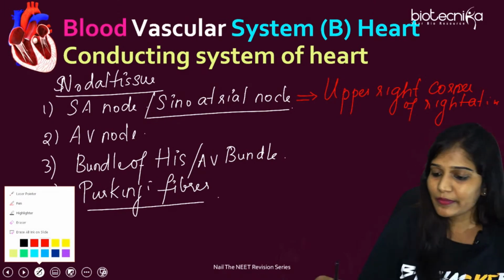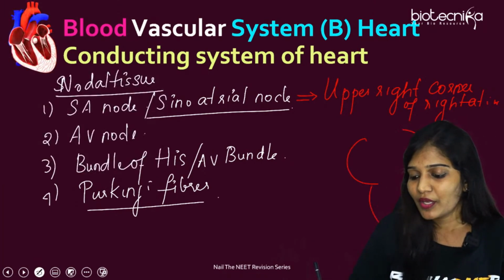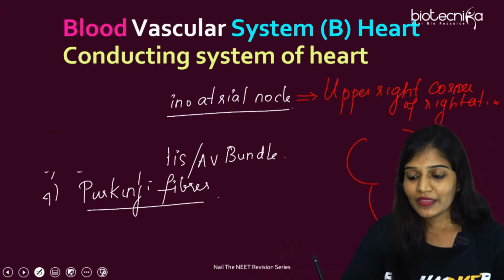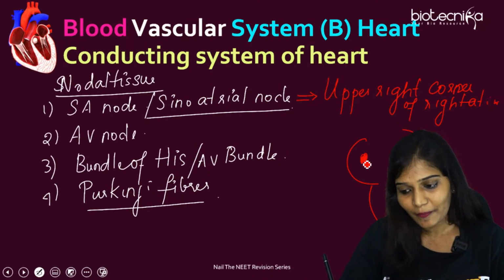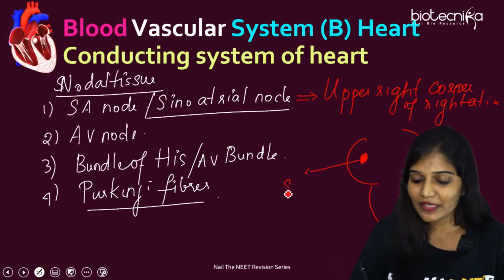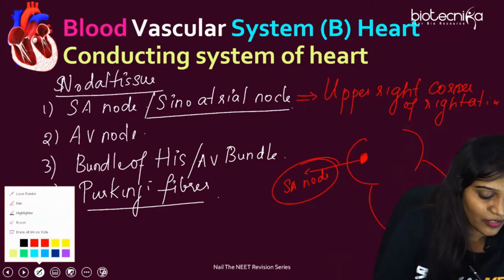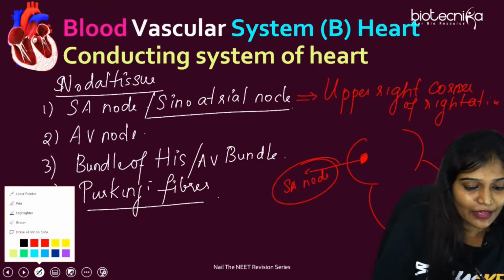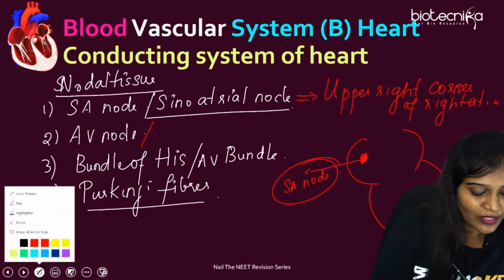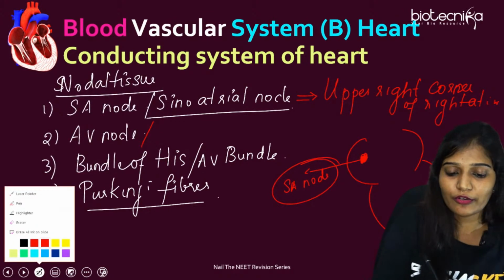Where it is actually present, suppose if I have to draw a heart. So here, in this area, the upper right corner, the SA node is present. This is important. The location is very important for your examination. Please make sure to mark it as a star point. Okay, yes. What about the AV node? AV node is otherwise called the atrioventricular node.